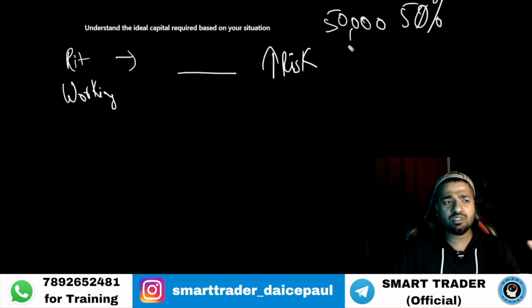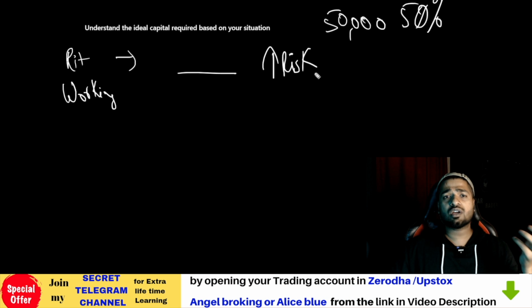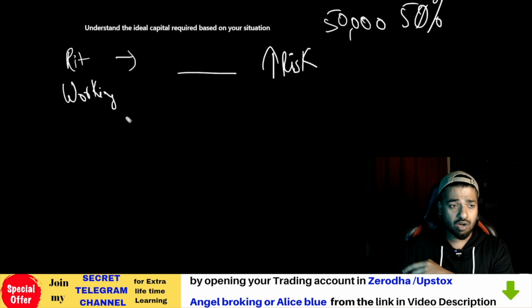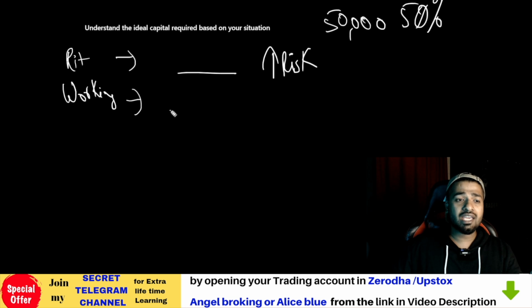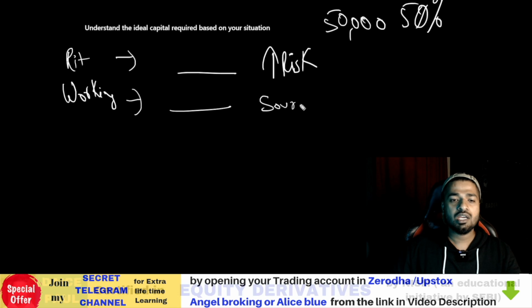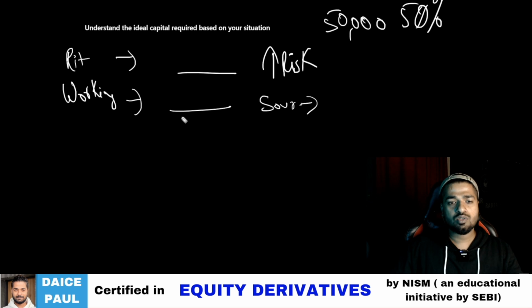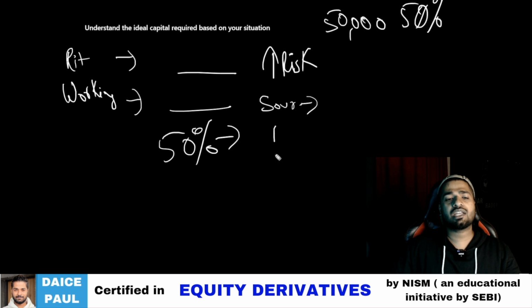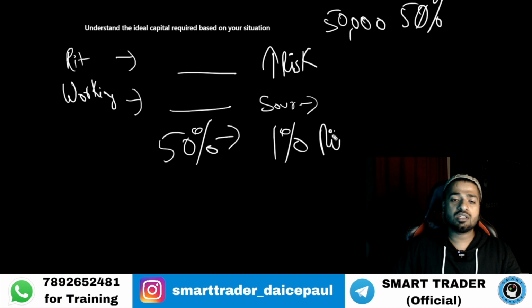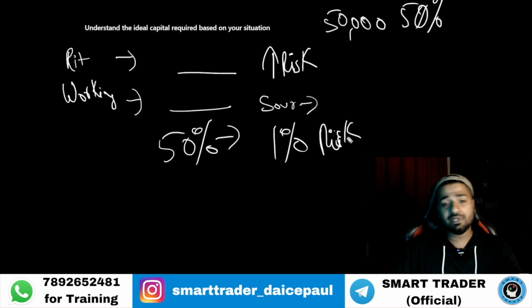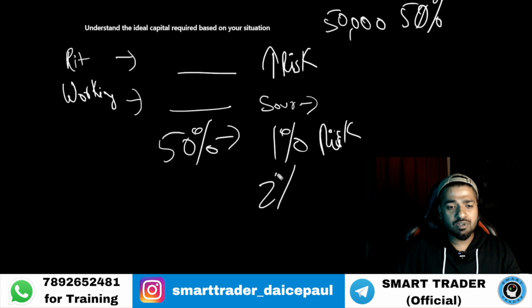Not just intraday. A person who's retired may not take a high risk of intraday. He may go with less risk, let's say short-term trading or long-term trading, mutual funds, and so on. A person who's working knows that he has this extra money, and he also has a source of income, either businessman or working person. He has the age to work, so he knows that he's going to get some money from a different source. So he can take more risk over here. Maybe he's doing intraday. Now he may use 50% of his capital and take 1% risk on his overall capital. So he is taking more risk. Or let's say someone is taking 2%.